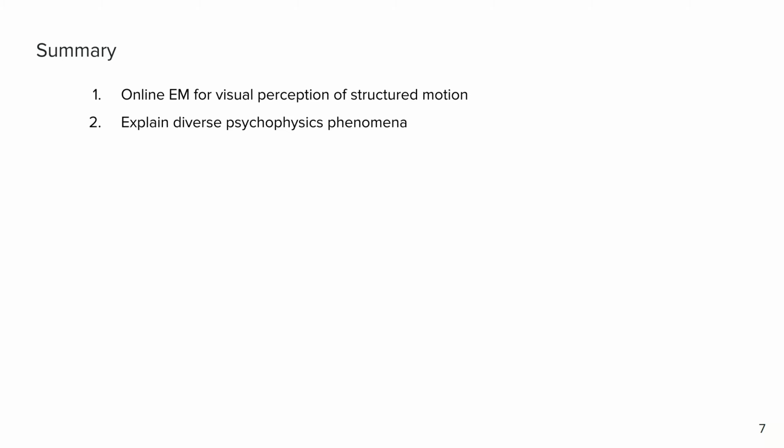To summarize, we have proposed online expectation maximization as a normative algorithm for the visual perception of structured motion. The proposed algorithm explains a variety of psychophysics experiments, and we have introduced a new class of theory-driven experiments to test the neural representations of latent structure in the brain.